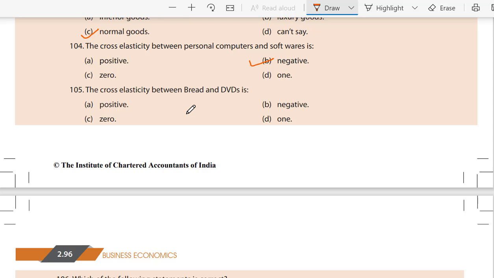Because the cross elasticity between the personal computer and software is negative. 105. Cross elasticity between bread and DVD. Positive, negative, 0, or 1. It is 0. No relation.